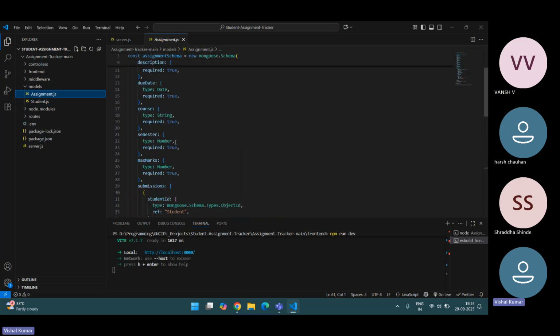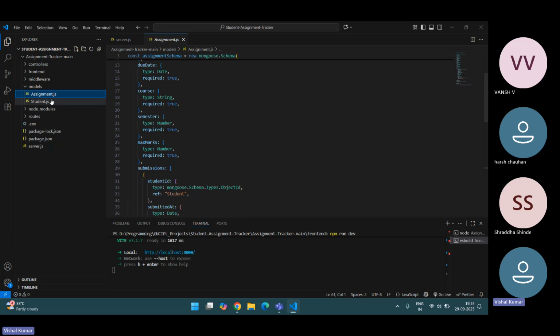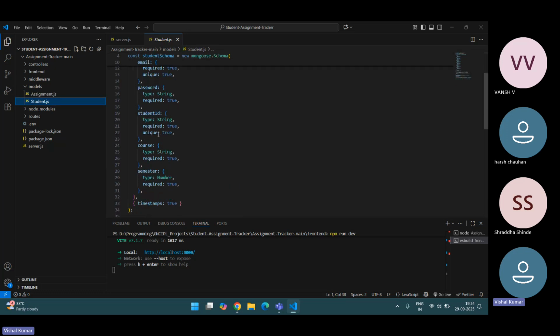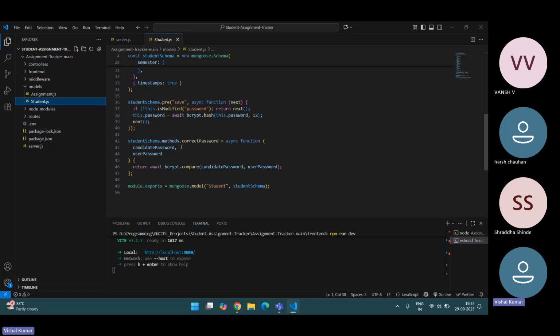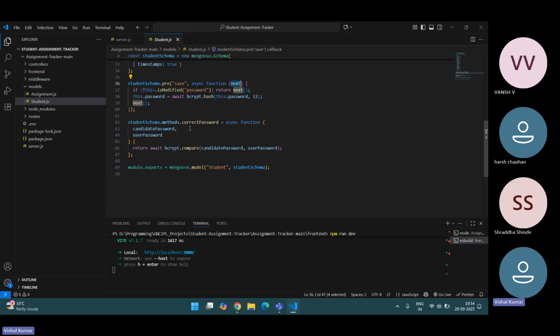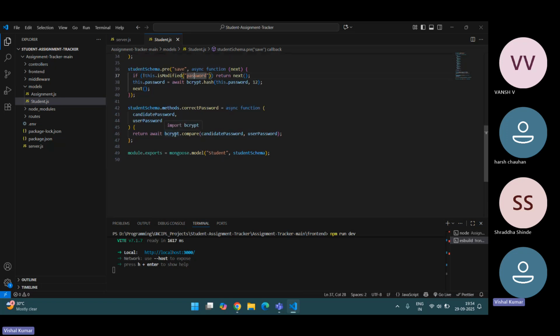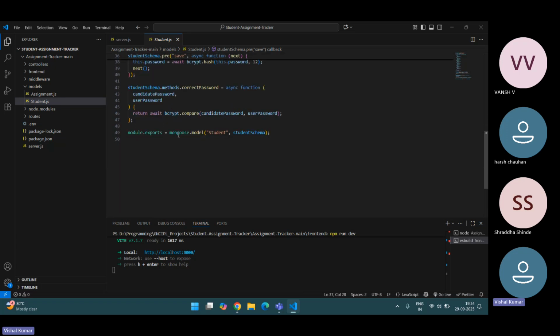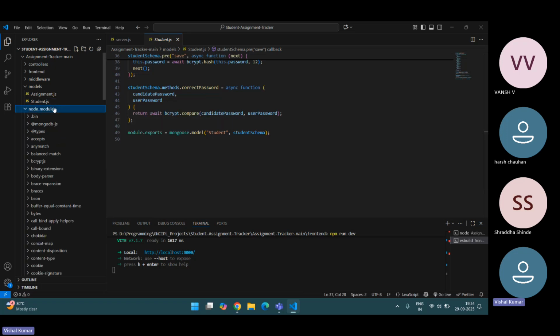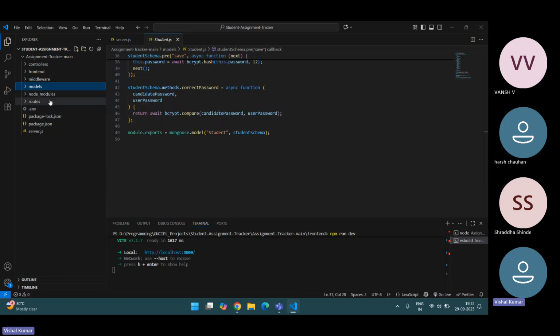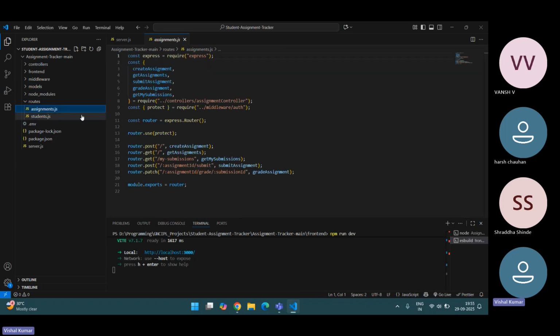So here's my title, description. Here's the assignment. Here's the password, student ID, and course. It will save the function and transfer to the next middleware. It will call the next middleware, and it will decrypt, and check if the password is correct. Then it will appear on the profile, and in the end it will export my model. I think something is missing here. Okay, let's continue.